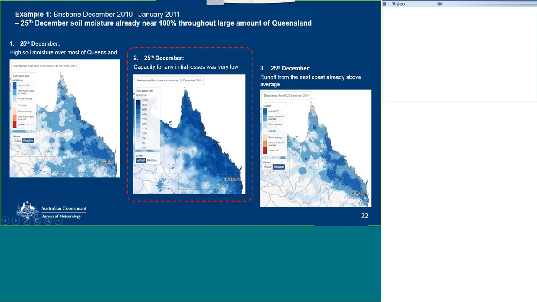Now we move to the third visualisation. Here, still on the 25th of December, we're looking at runoff, and we can see that runoff from the east coast was already above average. In this third visualisation, we're looking at relative runoff, as indicated in the legend there, and we can see that runoff from the east coast is already above average.